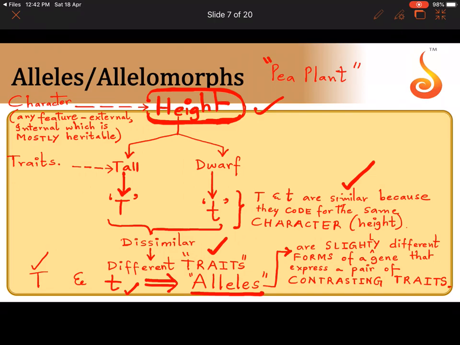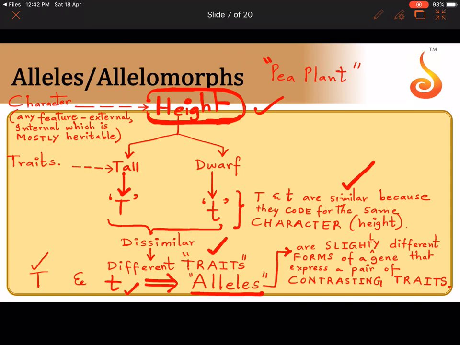There is a gene capital T for tall. There is a gene small t for dwarf. How are they similar? They are similar because they code for the same character. How are they dissimilar? They are dissimilar because they code for contrasting pair of traits. One of them codes for tall, one of them codes for dwarf.